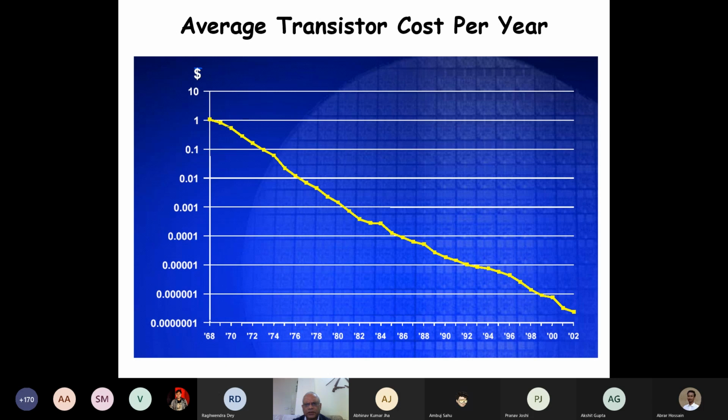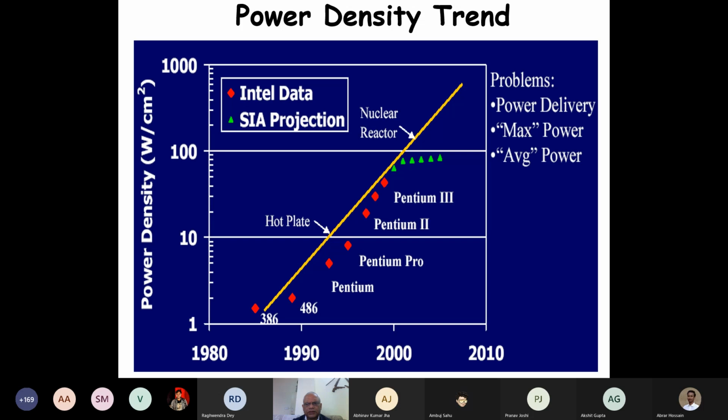Continuously shown here up to year 2002, but the trend continued. But then the power density has increased substantially on a log scale. It's linear on a log scale, so exponentially the power dissipation by the processor is increasing.